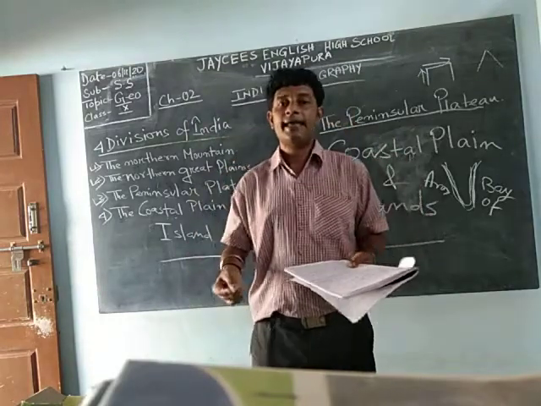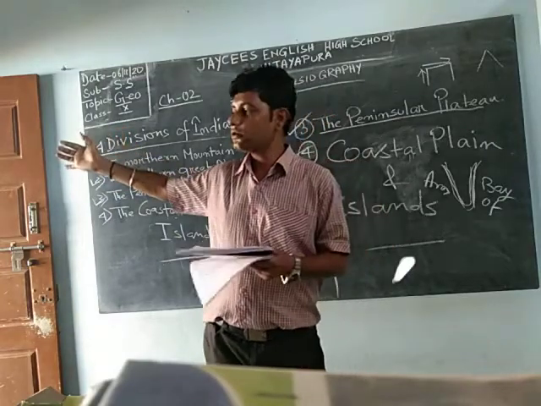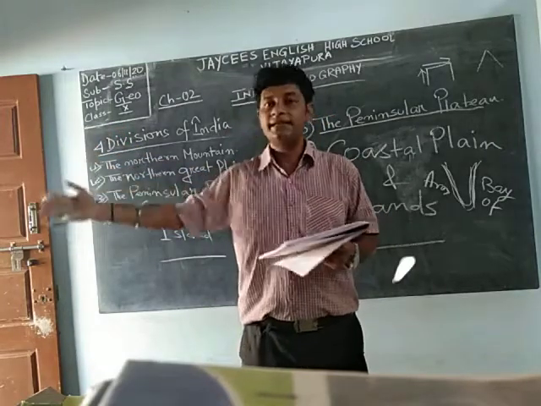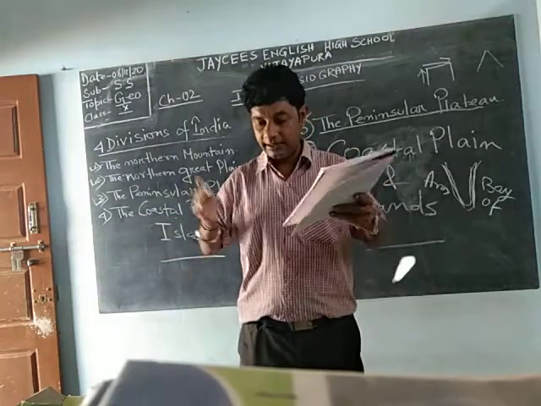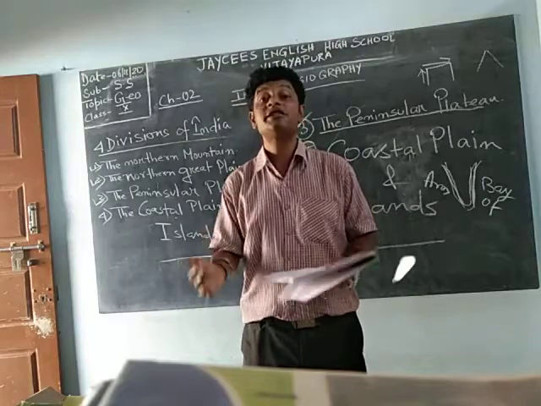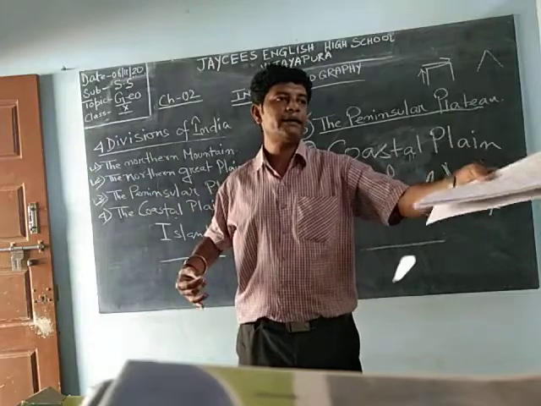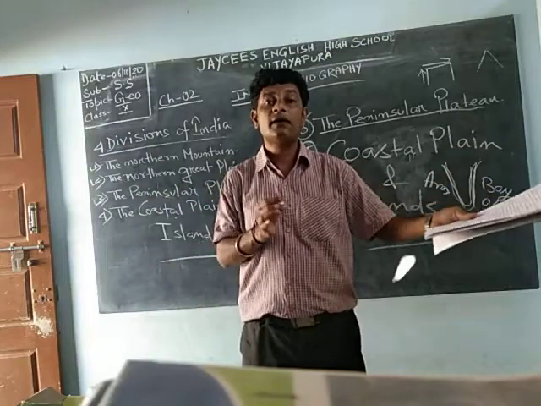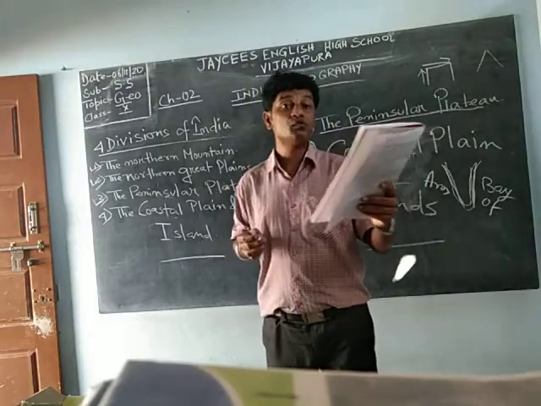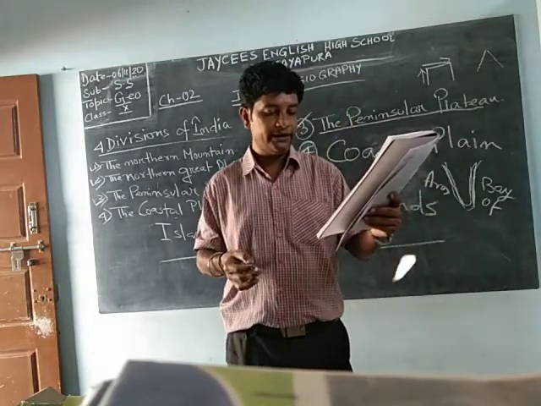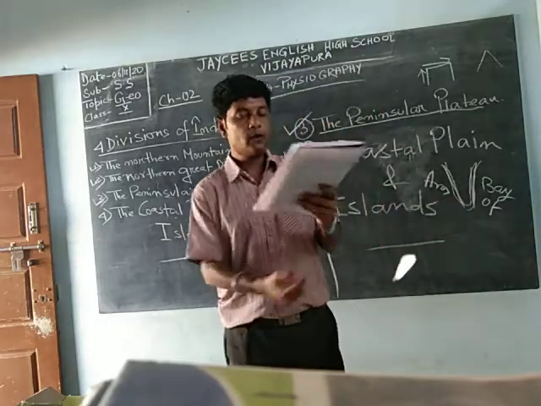Okay, it happens like this. Suppose some water from the seashore is coming into some place, and due to the delta or the deposition of silt, some land has formed. After that, again some water is there, which we are calling a lake. They are called lagoons. So which are the lagoons we can follow? We can find them here. They are Lake Chilka, Lake Pulicat, and Lake Koleru.